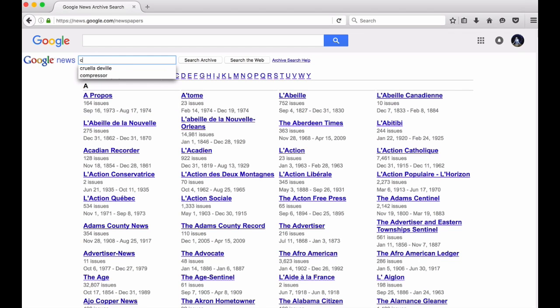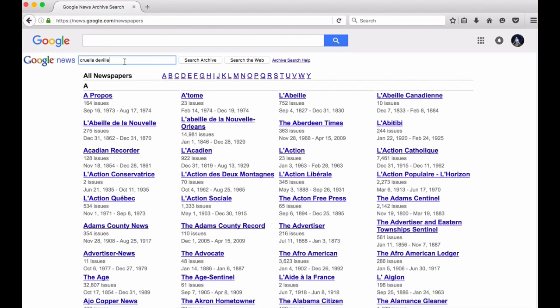So I just wanted to type in Cruella Deville. That's how I remember it being spelled. Now it's spelled Cruella De Vil, like cruel devil basically. And I found many, many things on this as well. Also with this tool, you can type in dates. I've got another video that I want to do that I haven't done yet, but I've typed in the date that JFK was assassinated, and I've actually found pictures of his car. To me, they look like they are only able to hold 4 people in them. But I haven't put that video up yet because I want to do a bit more research on it.